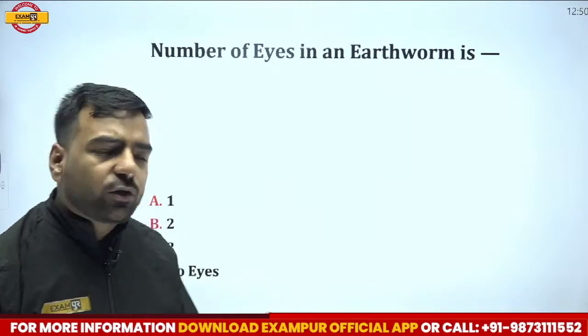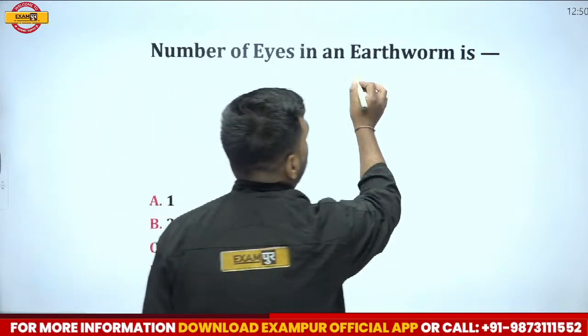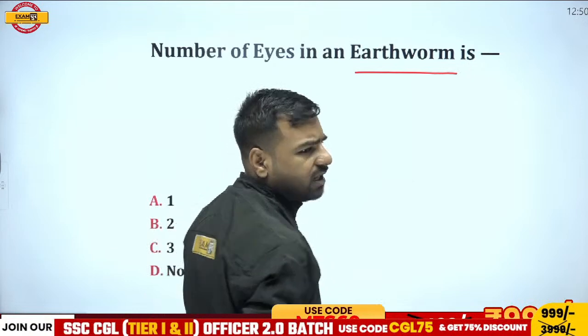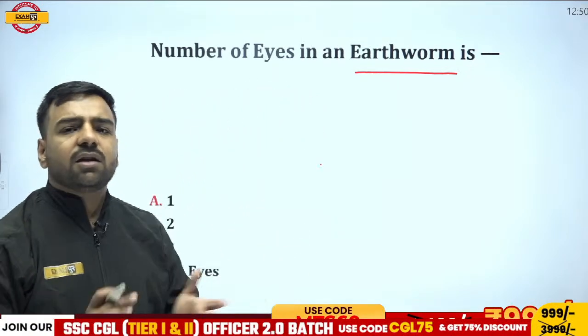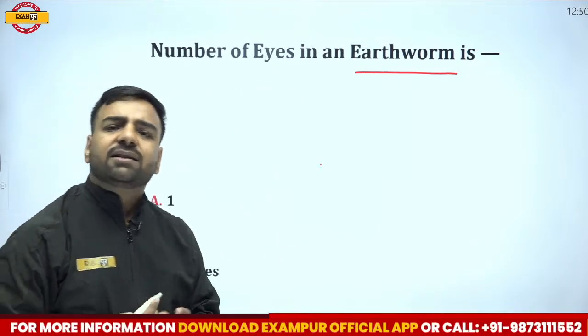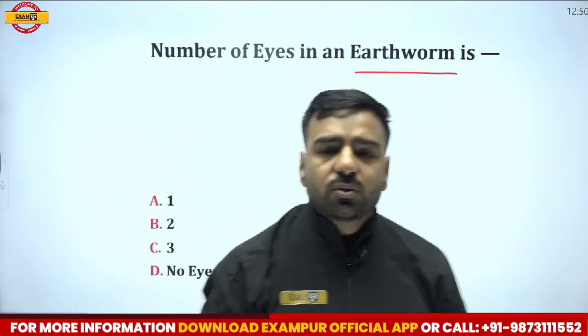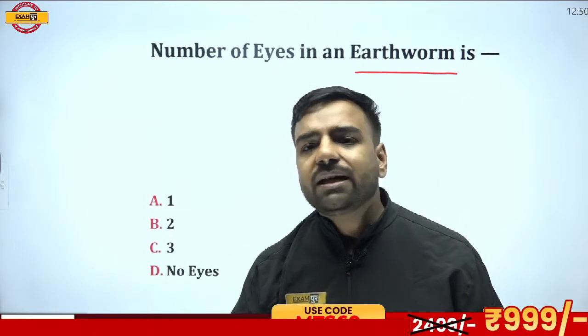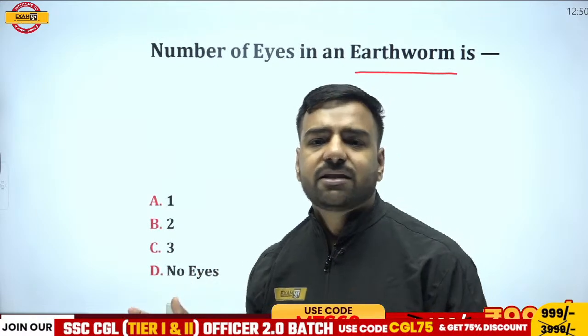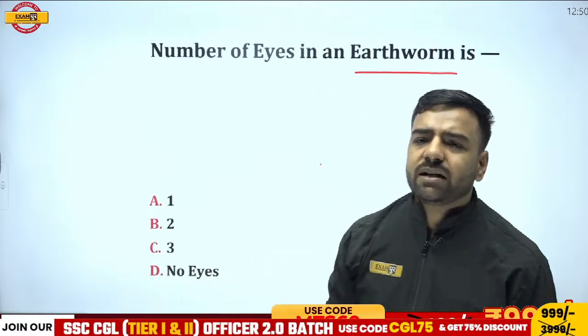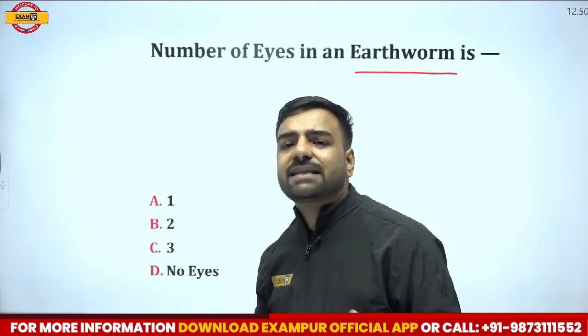Remember, when we are talking about an earthworm, we know it is always inside soil, right? Within the earth. So do you think these earthworms must be requiring eyes? No. These earthworms don't have any eyes. They are made in such a manner because there is no use of eyes. In our body also we have vestigial organs.